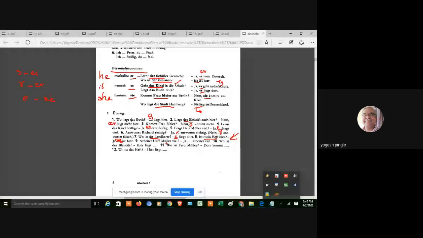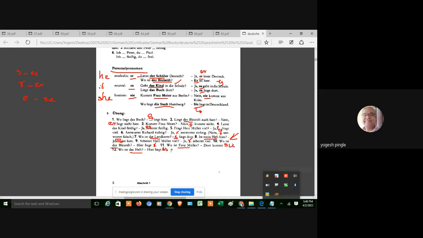Arbeitet Herr Müller viel? Ja, er arbeitet viel. Wo ist der Bleistift? Er liegt hier. Liegt er hier? Why er? Because der is there. Wo ist Frau Meier? Dort kommt sie. So it is feminine, sie. Wo ist das Heft? Hier liegt es. Now why es? Because das Heft is there. That's why it is es. Right? This we have to remember. This is very, very important.